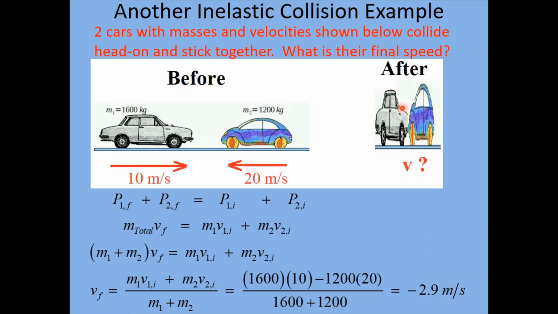That tells us that the wreckage here, stuck together, is going to be moving to the left. That's why the minus sign tells us that we're moving to the left. By the way, the reason it moves to the left is apparently this car, the lighter car, has more momentum than this one does. So this leftward momentum dominated over the rightward momentum, and the wreckage moves to the left. So again, we can look at some collisions in a collision video that you'll see next.